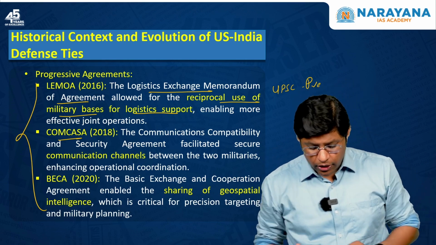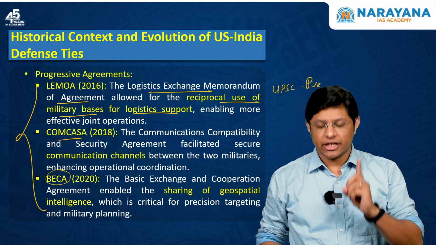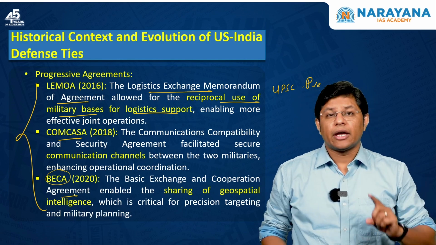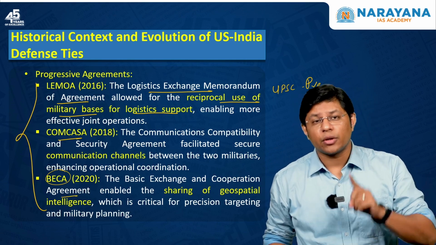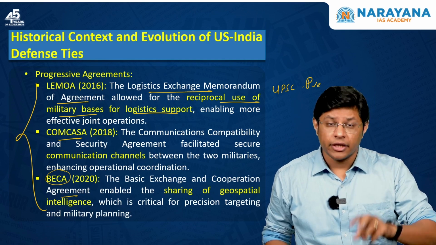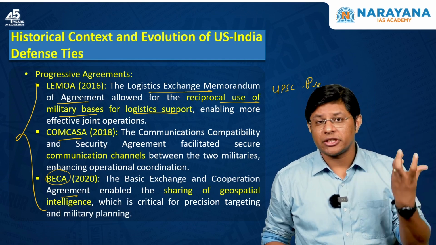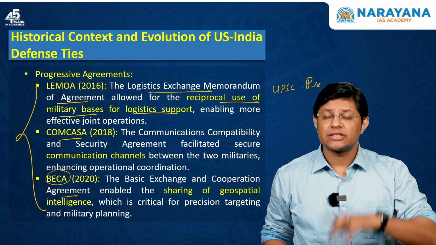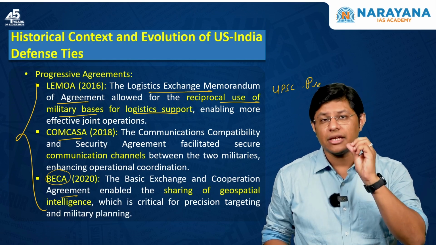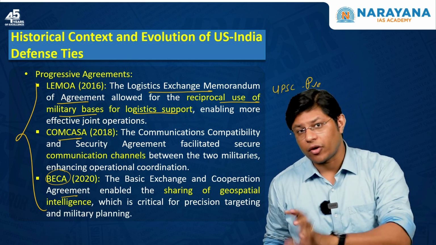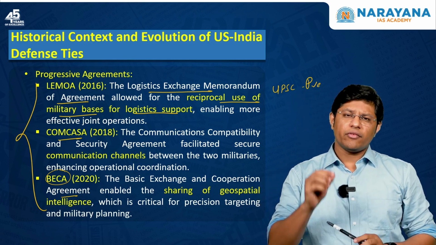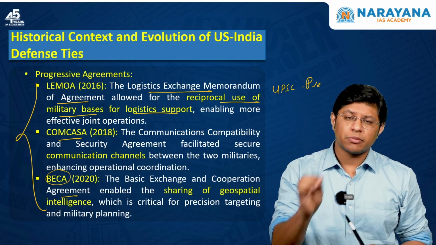Very important. The third one is BECA, that is the Basic Exchange and Cooperation Agreement. Now, this agreement will help India to get real-time geospatial information, the information that satellites collect. And this will help India to access the latest or the real-time information. So, these are some of the very, very important defense agreements between India and the USA.